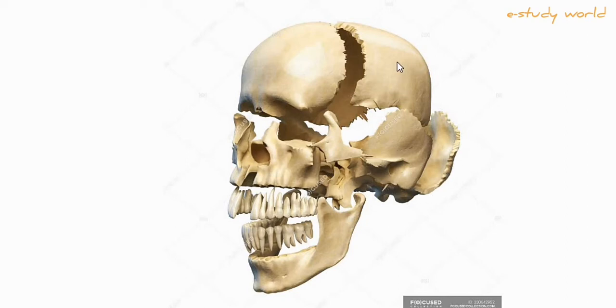This is the temporal bone. This is the parietal bone. This is the frontal bone. This is the occipital bone. This is the zygomatic bone. This is the maxillary bone. These teeth are embedded in the tooth sockets by a fibrous joint. This is the jawbone. This is the alveoli of the teeth. In these alveoli, the teeth are embedded by fibrous joints.